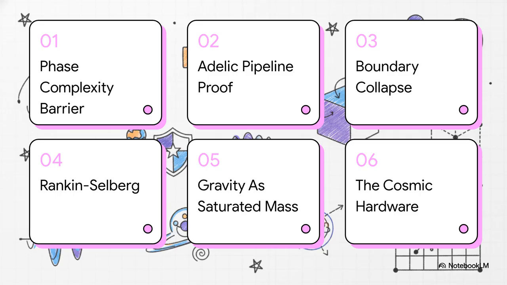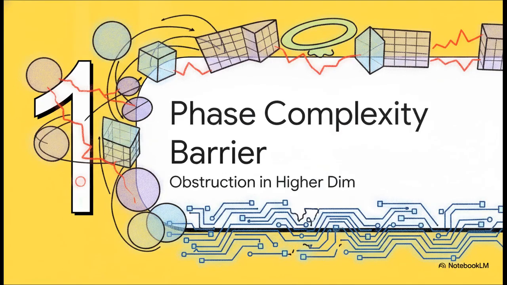First, the phase complexity barrier, followed by the Adelic pipeline proof. Then we'll cover semi-classical boundary collapse, Rankin-Selberg entanglement, gravity as saturated mass, and finally, the cosmic hardware. Section 1. The phase complexity barrier.